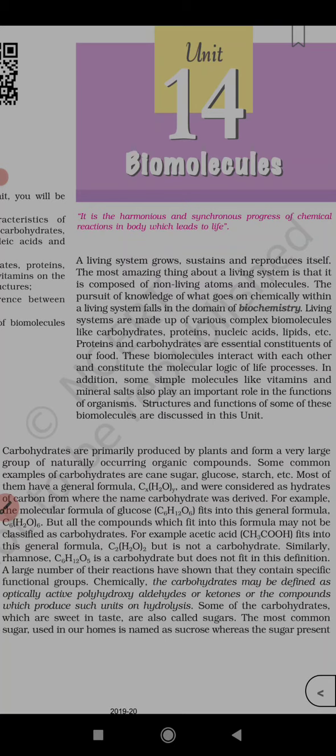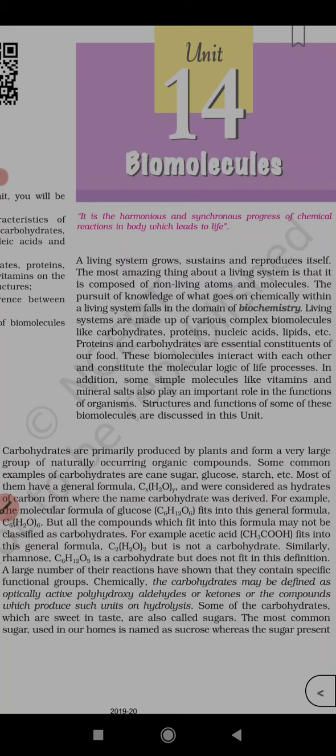C6H12O5 is rhamnose, a carbohydrate that does not fit in this definition. A large number of their reactions have shown that they contain specific functional groups.